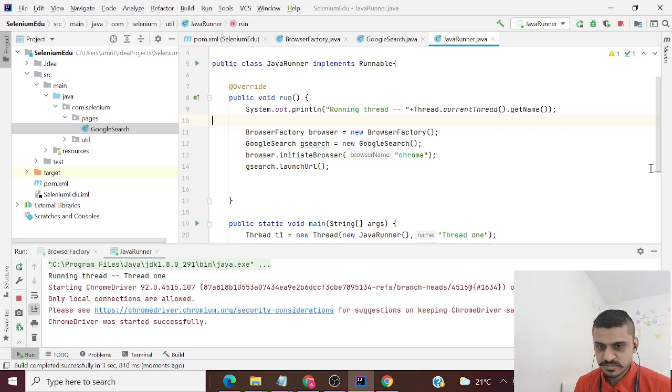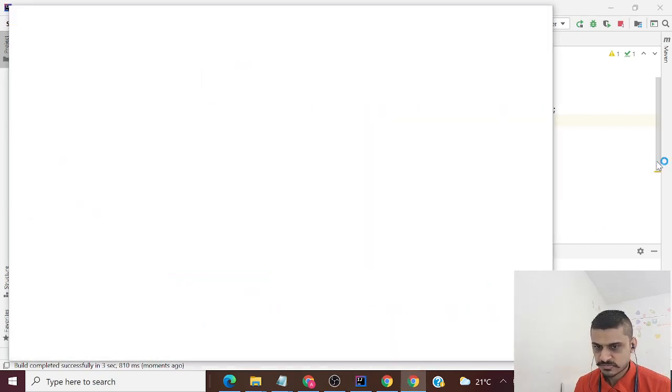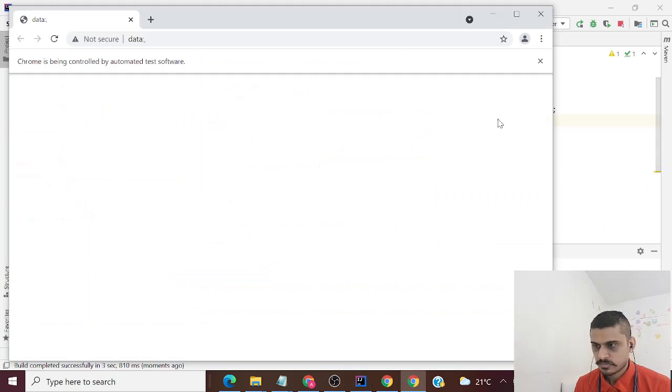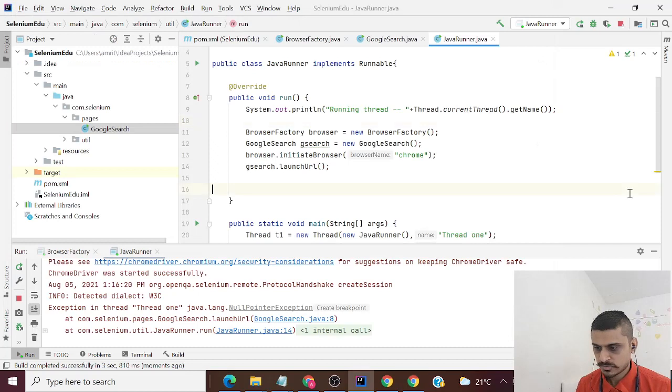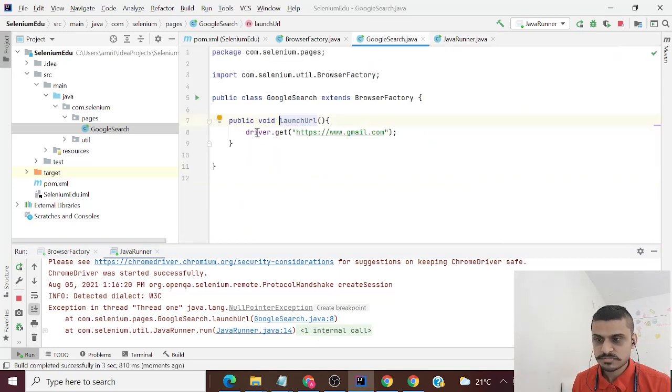It's a single thread running now. I've just commented the second thread, and let's see what is the issue. So it has finished running, but if you would see, the URL did not launch. Now the reason for that is it's using the driver object, but that driver object is null.